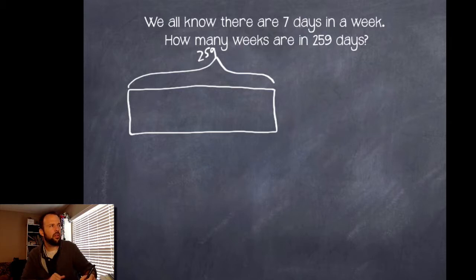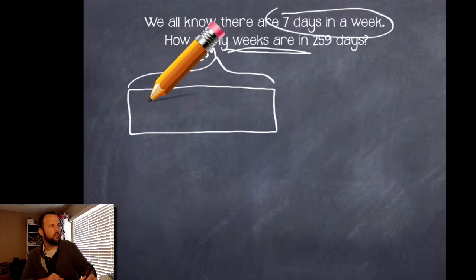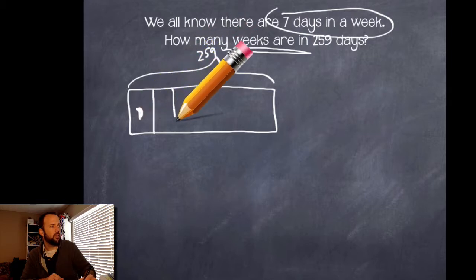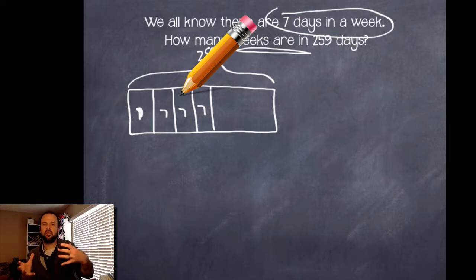Oh, okay, what if I took this 259 and I know that there's 7 days in a week, right? And my question is that I keep having this recurring question: how many weeks are there in that 259 days? So if this is, let's say, 1 week, it's 7 days right here that I'm going to group, and then I'm going to group together another 7 days, and another 7 days, another 7 days. So you're starting to get the idea here. I'm dividing that 259 up into those 7 days. So this illustrates what it is that I need to do. I can see that now. So duh, I've got to divide 259 by 7.